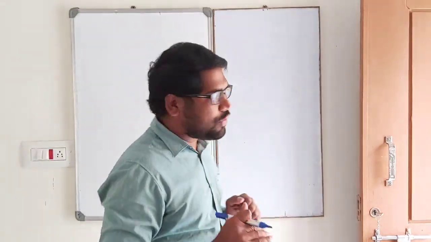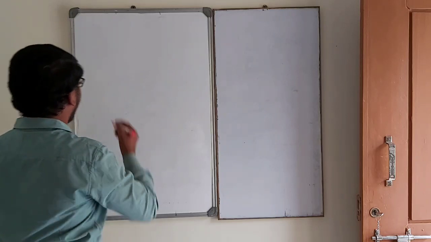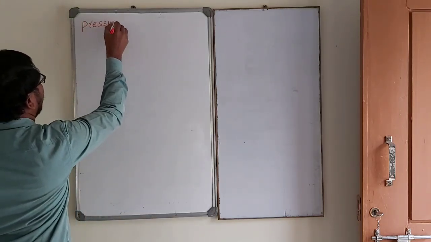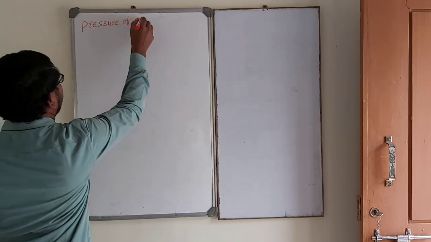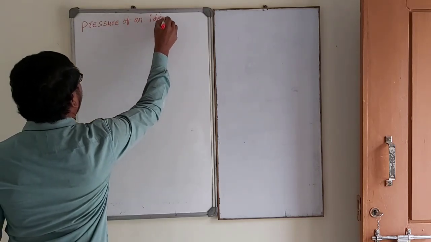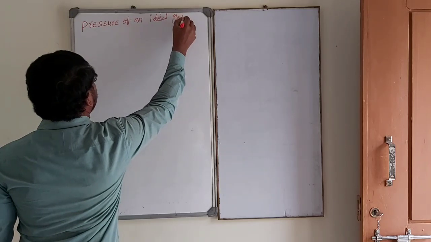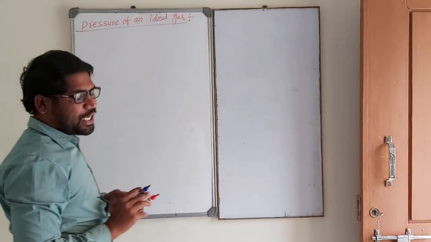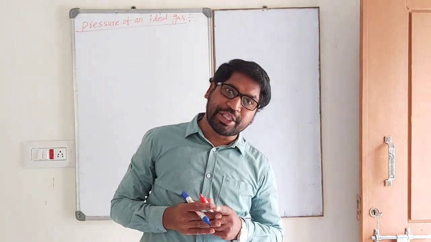What is pressure of an ideal gas? Pressure of ideal gas according to kinetic theory of gases.